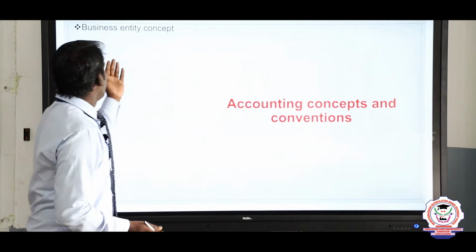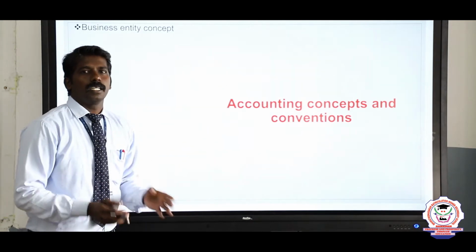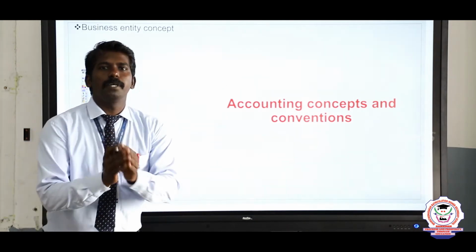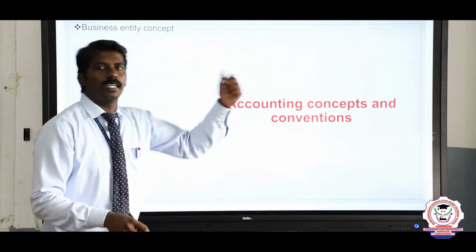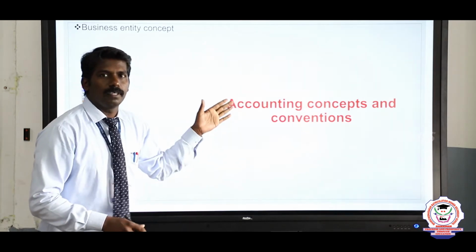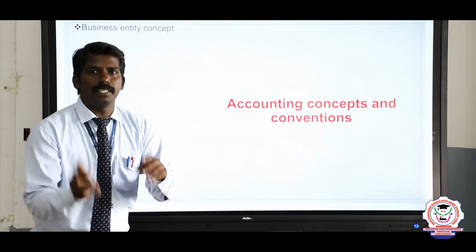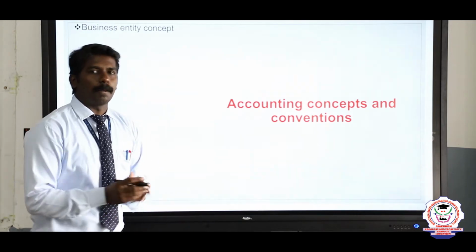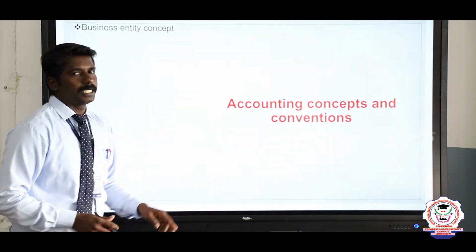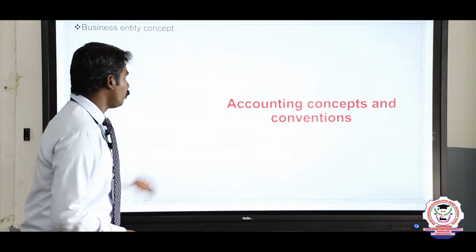The personal transactions and personal activities of the owners are not recorded in the books of the business. Only the business transactions and business activities are recorded in the company accounts. This is called the business entity concept.